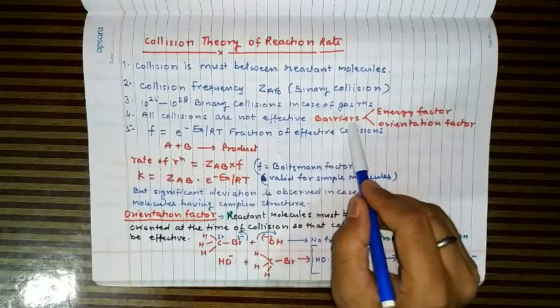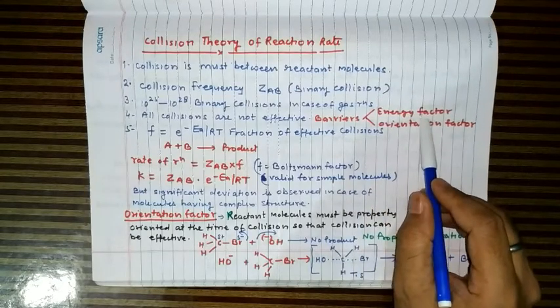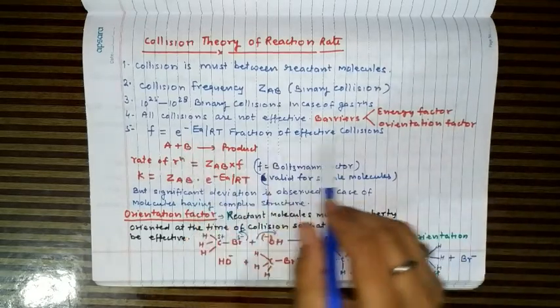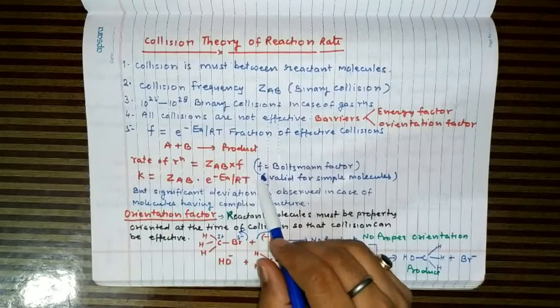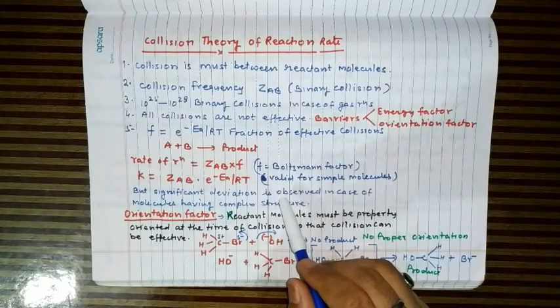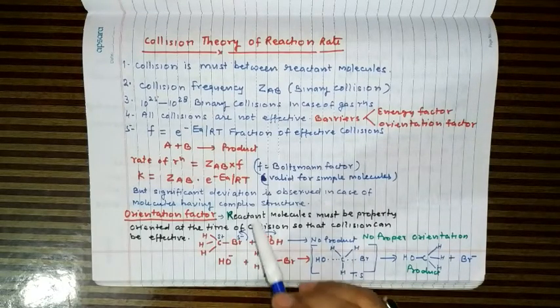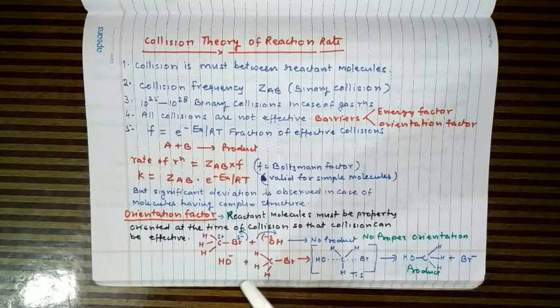So there are two types of barriers to a reaction. One is energy barrier or energy factor, another is orientation factor. What is the energy factor? For every reaction there is a certain minimum energy requirement, that is called threshold energy, and only a fraction of molecules which possess this energy will cause the effective collision.